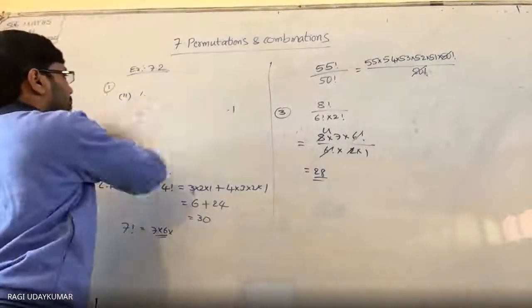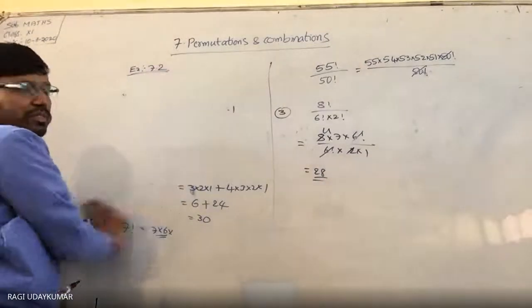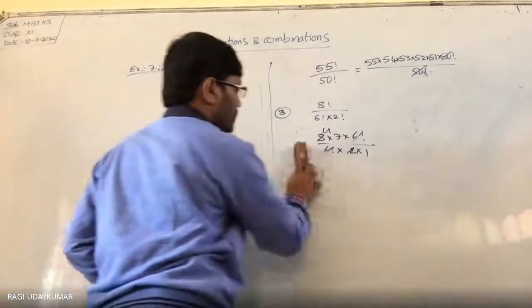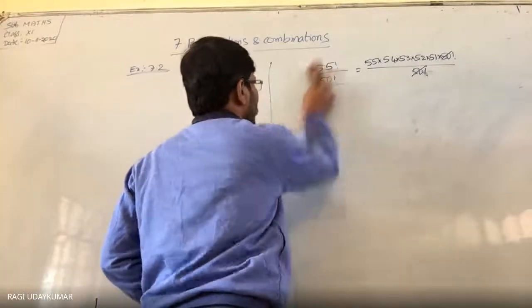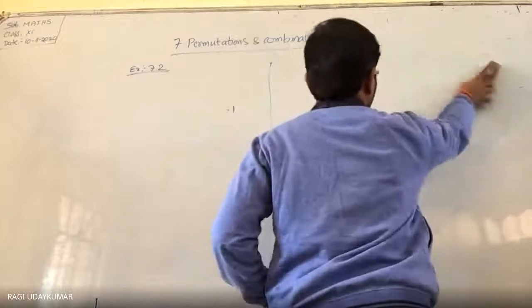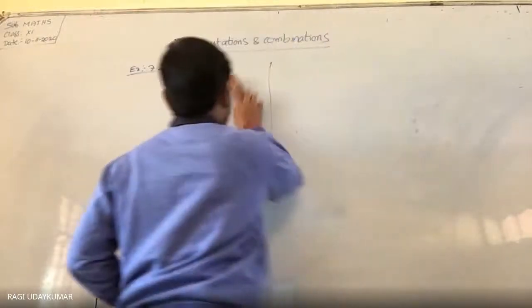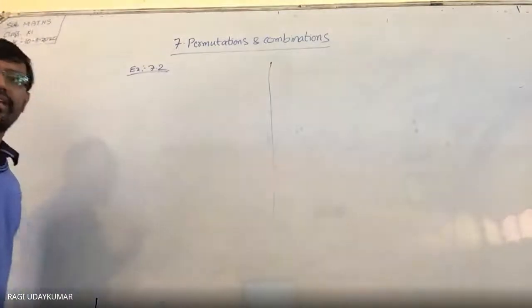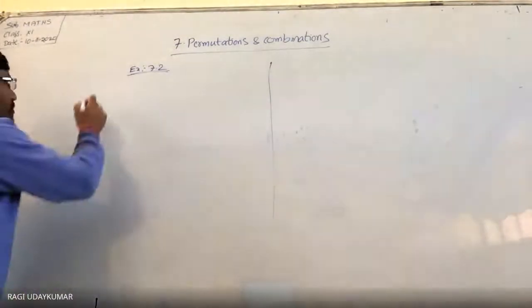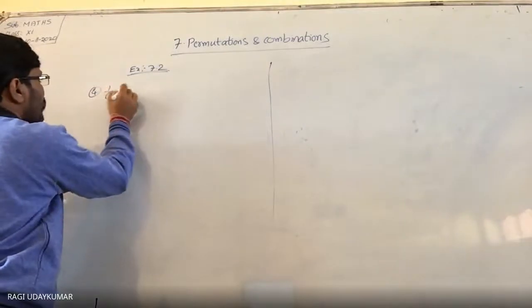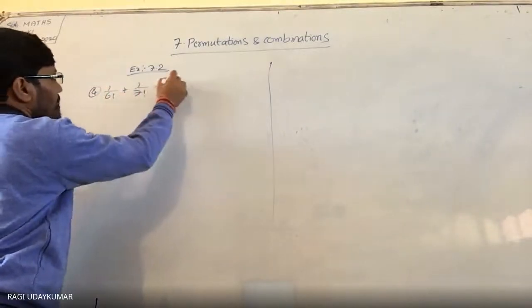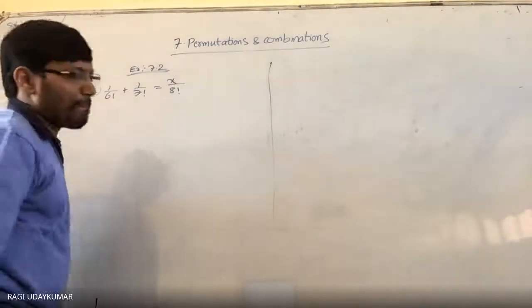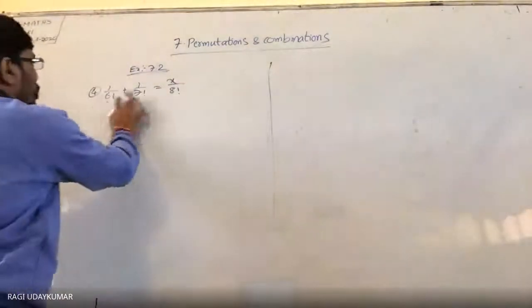Fourth problem is different. Fourth and fifth problems different. Okay, so these two let us see. बाकी सब तो it is not that much different. It is very easy. Okay, so now here, if you are taking into consideration what is given here, 1 by 6 factorial plus 1 by 7 factorial is equals to x by 8 factorial and asking you to find out the x value. So 1 by 6, ये दोनों का LCM करना है.